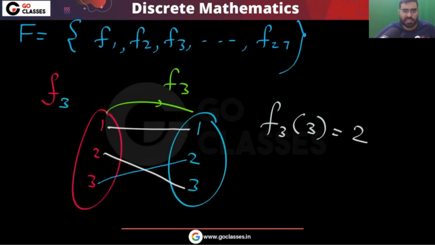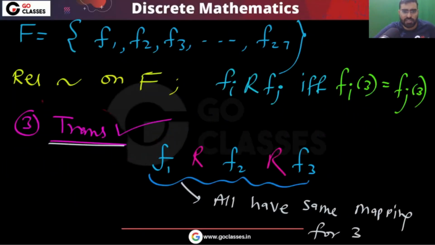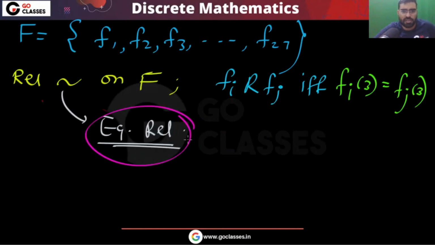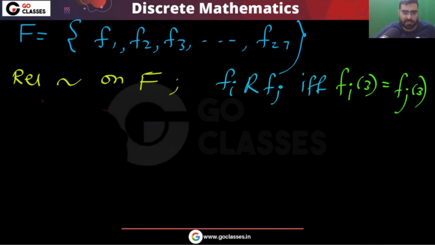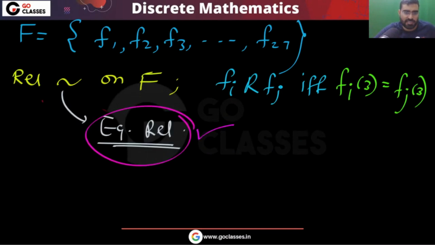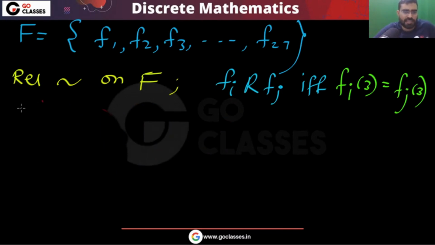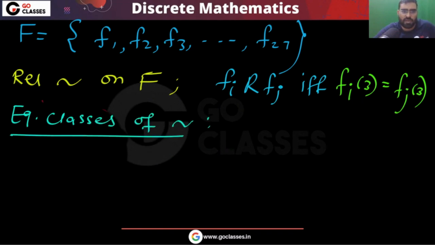We have found that this is an equivalence relation. Now how many equivalence classes are there? What will be the equivalence classes? You can easily see what the equivalence class of any function is. For example, you can notice that 1 2 3 is mapping to 1 2 3.